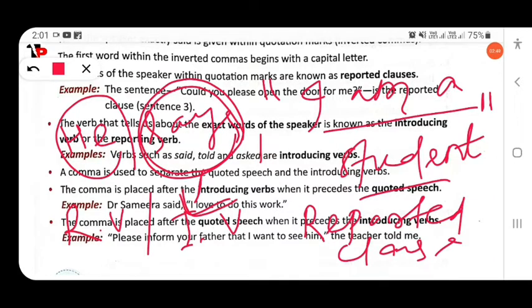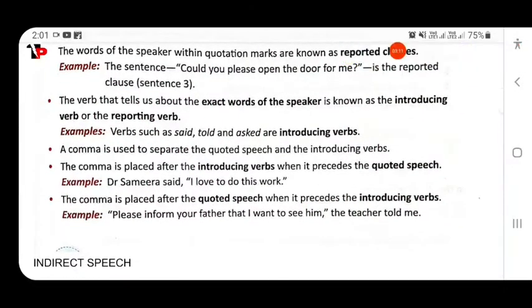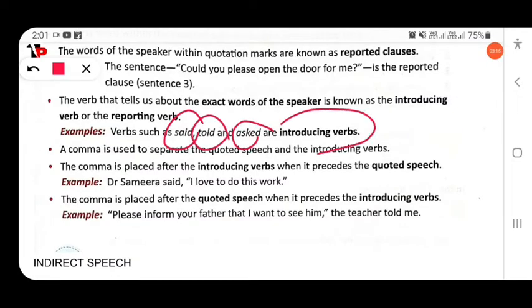So here quotation marks are used, and the actual words are said by the speaker: "I am a student." Here "am" is the reported verb. The words within the inverted commas are known as the reported clause. Here "I am a student" is the reported clause, and "am" is the reported verb. The reporting verbs can be said, told, asked. These are the introducing verbs.